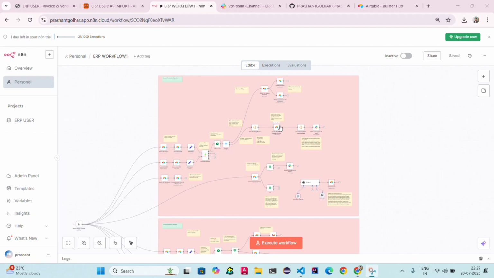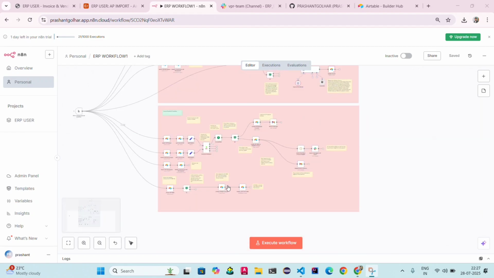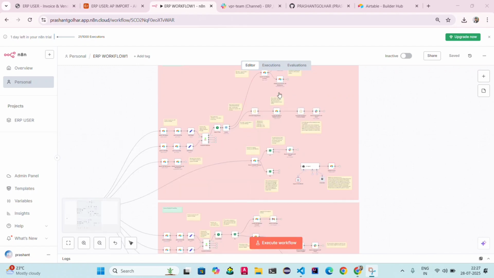And this workflow executes for AP. Once the ERP user executes the workflow, they will be notified on Slack directly about which information they received, and the message goes to each and every team related to this field, like AR CRM or AP CRM. If some invoices are added in the AP CRM or AR CRM, they will be notified on Slack directly. So the team will take action regarding that.